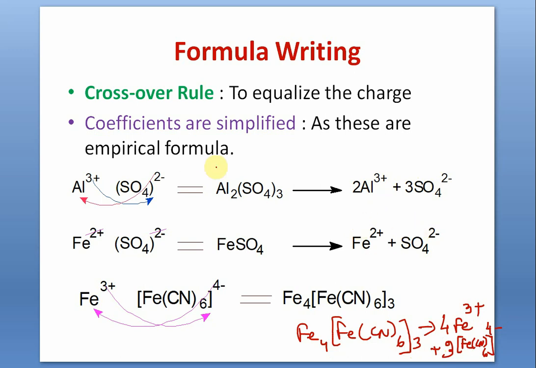That is the reason why we make a crossover of the valencies, so that in ionic compound the charge is balanced. The total positive charge, 2 3s are 6, 6 plus 6 minus. 4 3s are plus 12 and 3 4s are minus 12. That is the reason why we cross over.